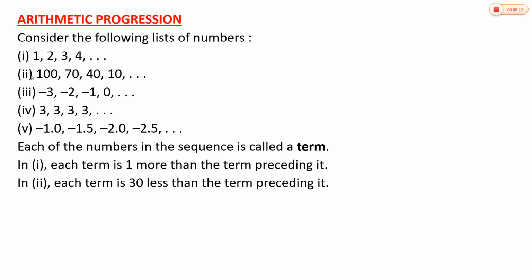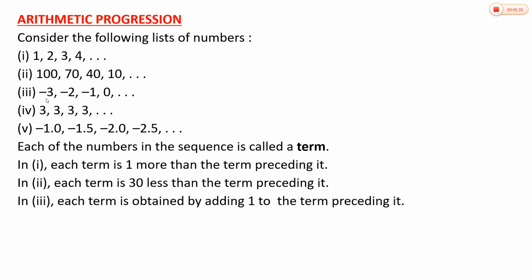And if you observe the second sequence, each term is 30 less than the term preceding it. 70 is 30 less than 100, 40 is 30 less than 70, 10 is 30 less than 40, and the sequence goes on. See the third sequence: minus 3, minus 2, minus 1, 0. Here, each term is obtained by adding 1 to the term preceding it. If you add 1 to minus 3, you will get minus 2. If you add 1 to minus 2, you will get minus 1. Minus 1 plus 1 is 0, and the sequence goes on.